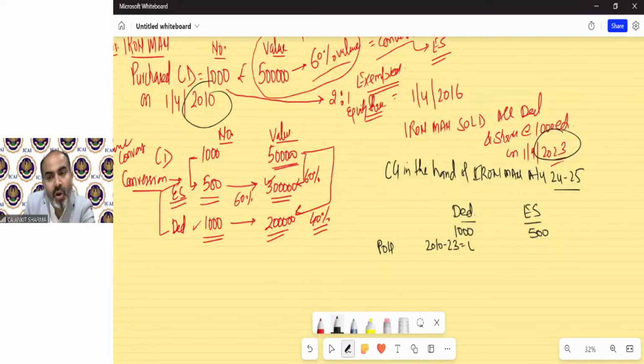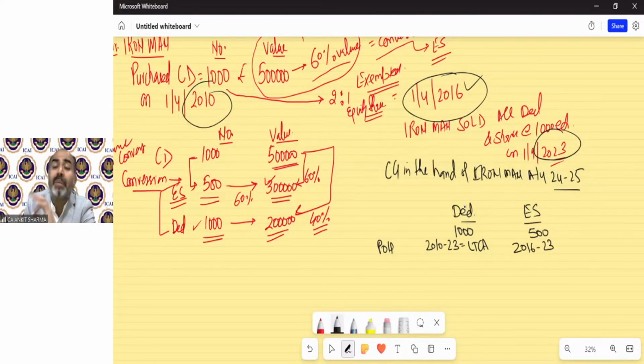That means long-term capital asset. Clear? Shares we received on conversion date, that was 2016. So shares we received in 2016 till 23. There is no concept of previous owner here, that is not applicable in conversion case. That's why the clarification of point number 14, 15 is separate from point number 1 to 12 clarification. So we have period of holding of both, we have long-term capital asset.